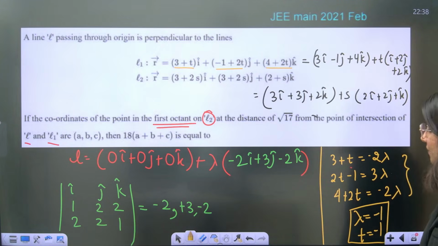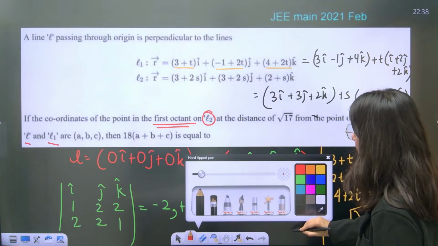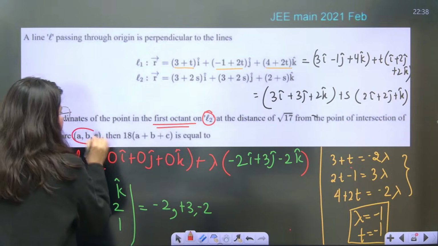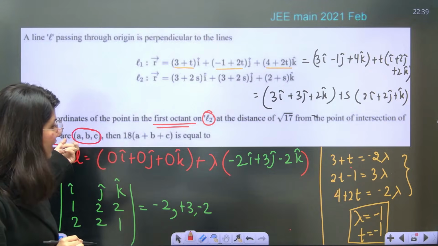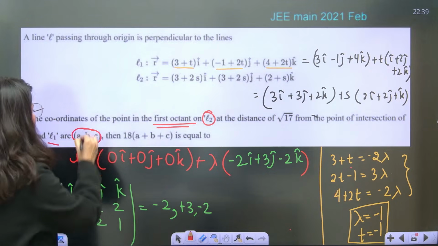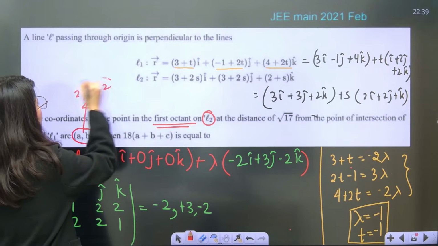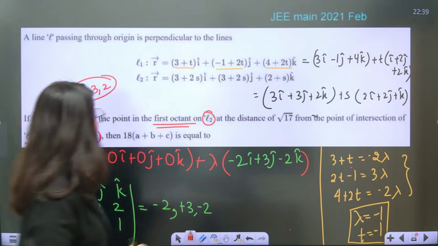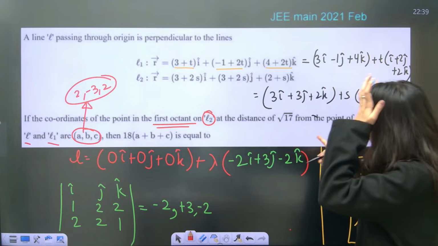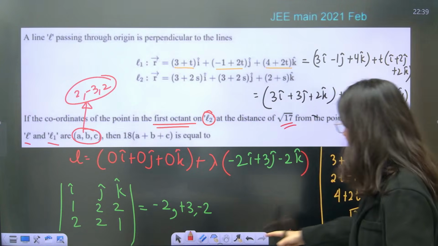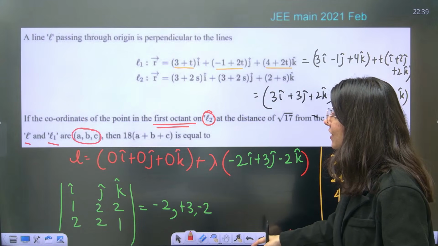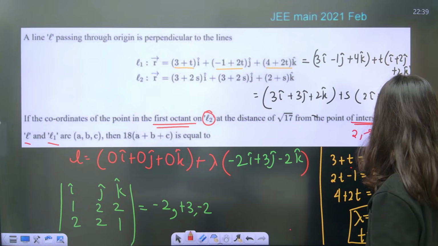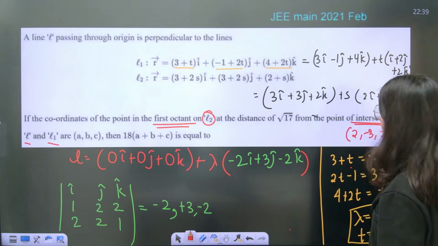So if lambda is minus 1, the point of intersection of L and L1, a comma b comma c, you are getting right here: 2 comma minus 3 comma 2. That is the intersection point, correct?